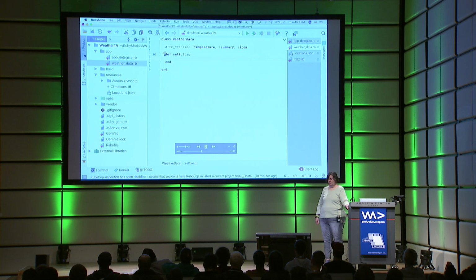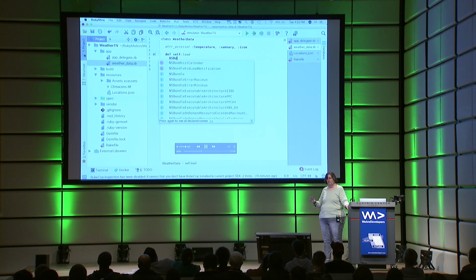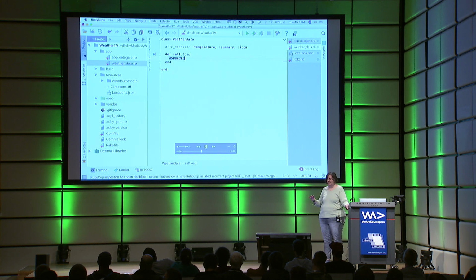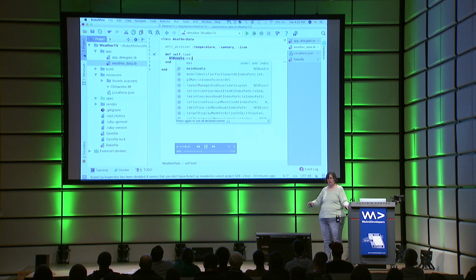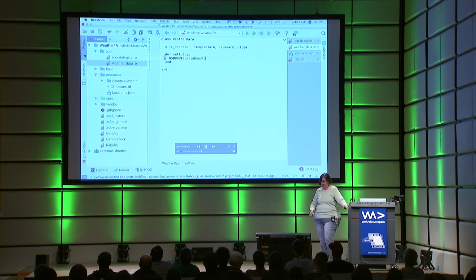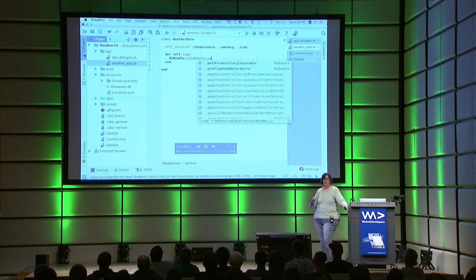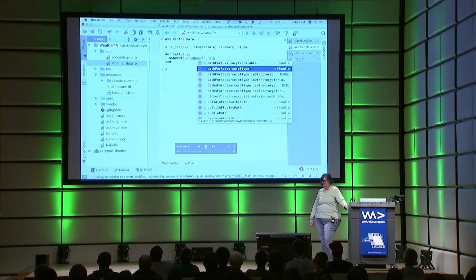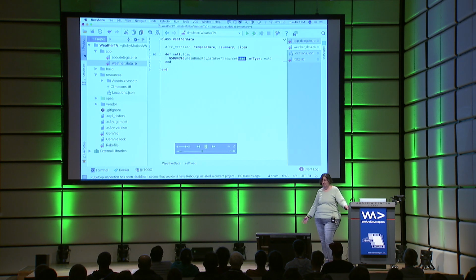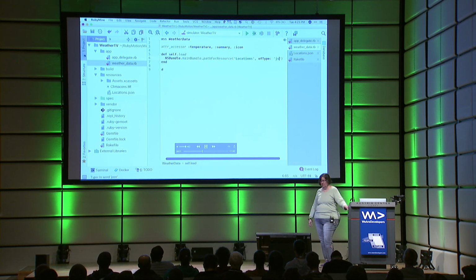So first of all, we're going to use, again, a little bit of more Objective-C-like code. I like to sprinkle this in to show you guys just how sort of verbose Objective-C is, where we have to go bundle, main bundle, path for resource, and then give it the name of the file and the type of the file that we want to load. But since that's a resource, it expects to find it in the resource directory, and it's just going to find it there, provided I spell it all correctly.